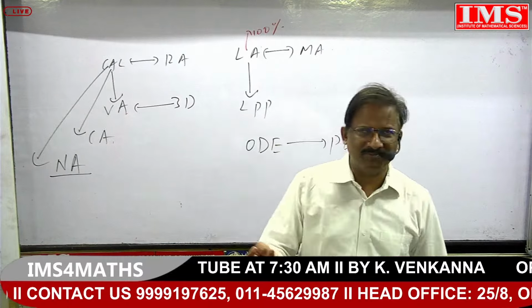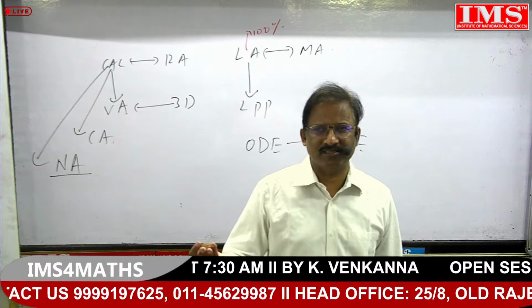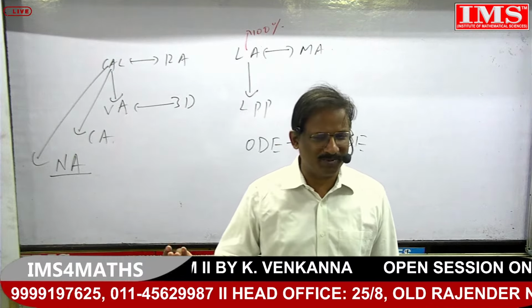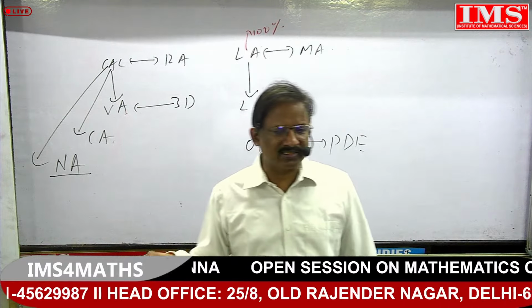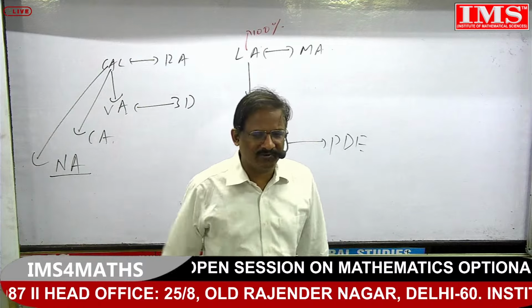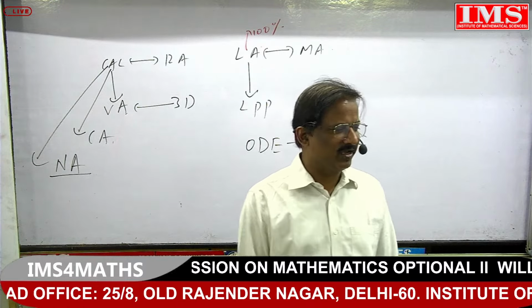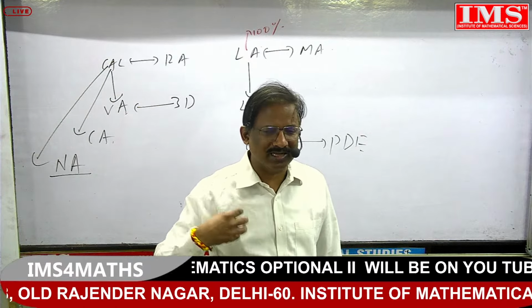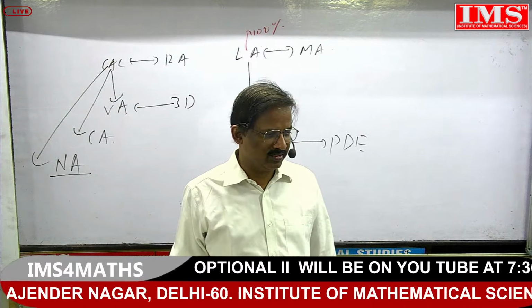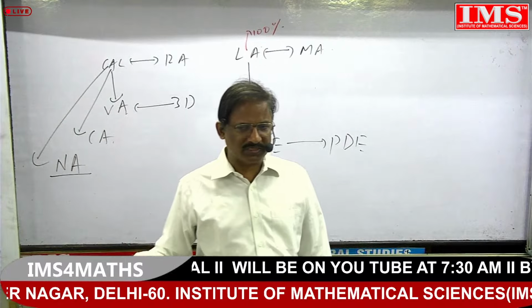If a function f of x is continuous on the closed interval a comma b, and f of a and f of b are opposite in sign, then there exists at least one point c which lies between a and b such that f of c is equal to 0. That statement tells us in which location my root is lying.